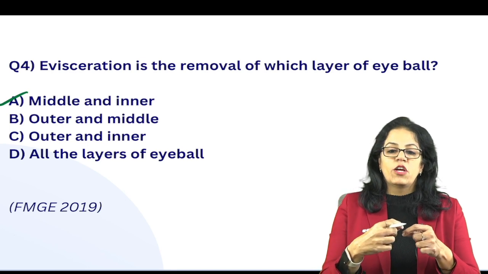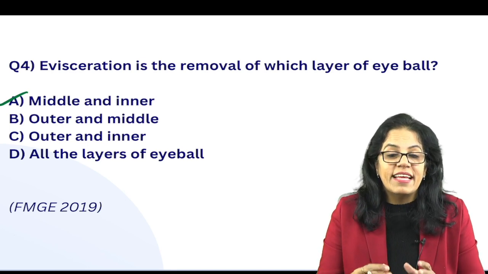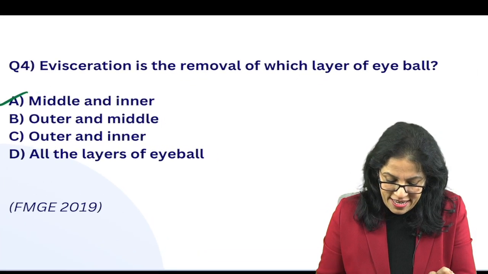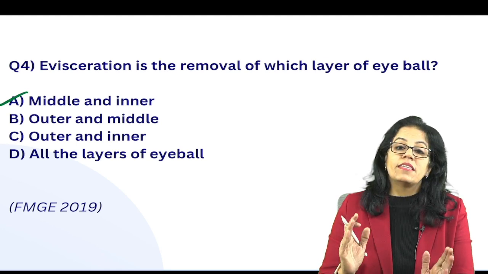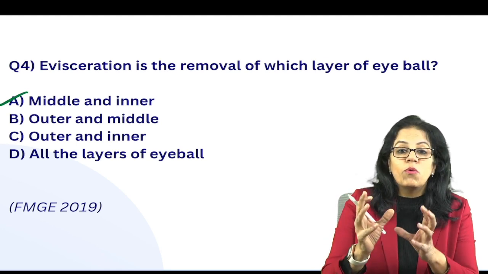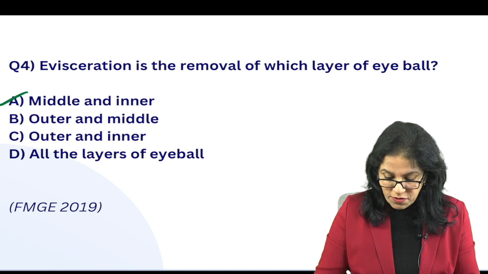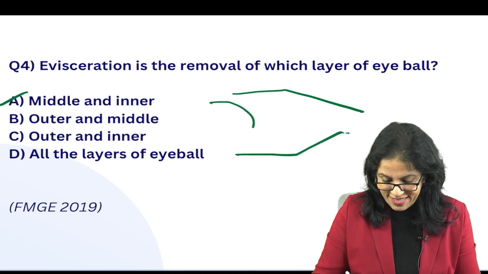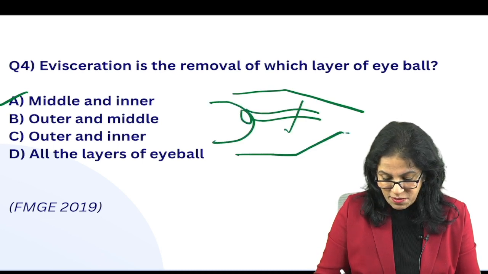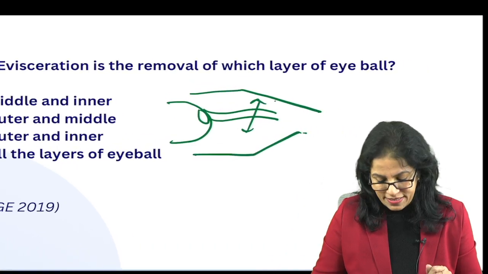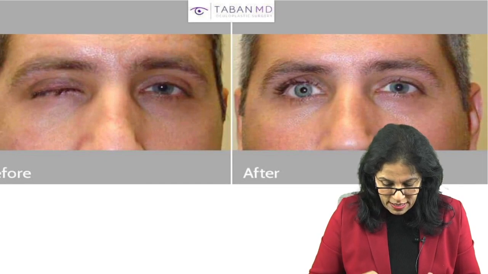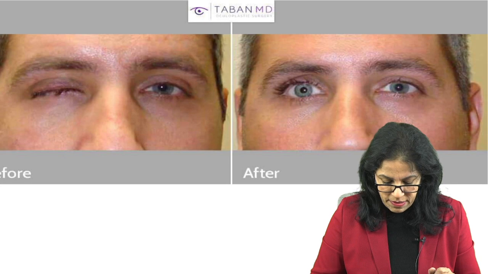And what do we do? Either we stitch it, or if it is infected, we have to wait for it to heal, and then we put a scleral shell over it, which looks like an artificial eye. So you have to keep in mind what is evisceration. I just talked about enucleation, where the whole eyeball is removed along with maximum part of optic nerve. You'll never forget enucleation if you remember this diagram. See, this is a patient before and after. That means there was some phthisis bulbi, the evisceration is done, and the scleral shell is put here.